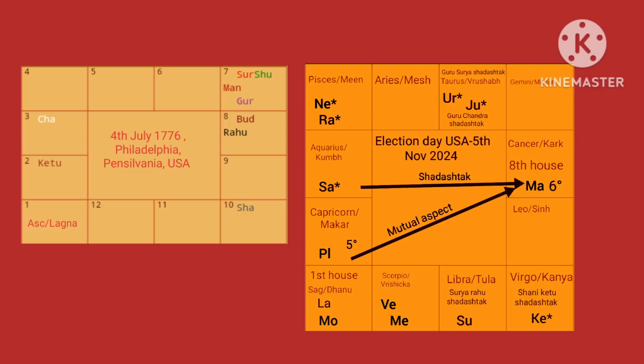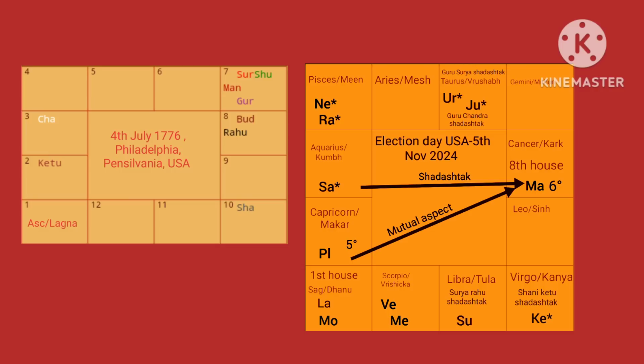And if you look at Kanya in the transit chart, you have Ketu. So superimpose Saturn on Ketu. Again, that shows a lot of loss of life, disturbance within the United States of America, a lot of conflicts. Virgo is a sign that deals with conflicts and disturbances. So when you impose Saturn on Ketu, again it shows a lot of problems during this time in the United States.